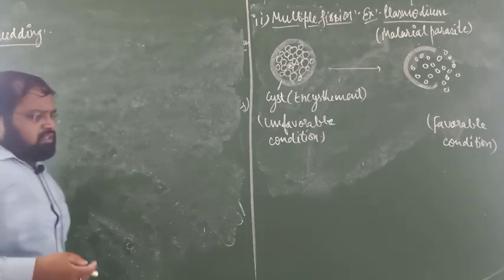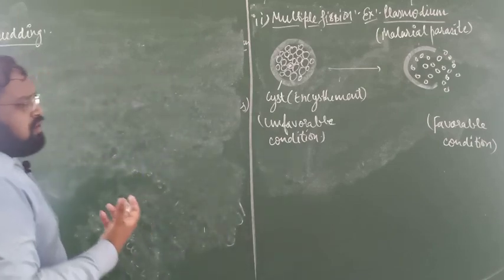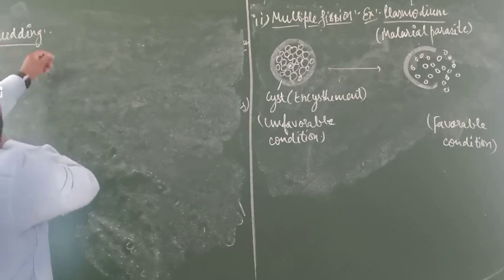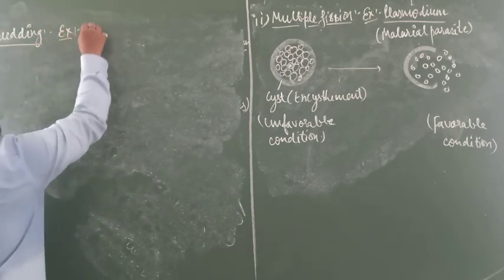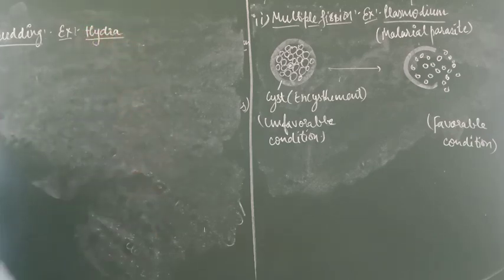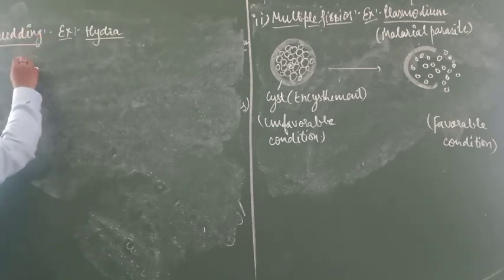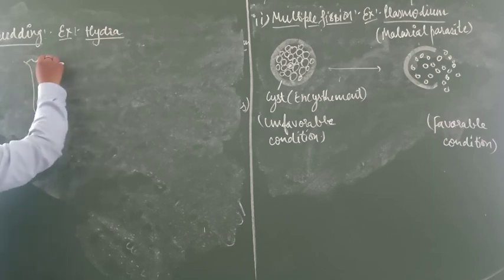Bud means kali in Hindi, that is, flower bud. The flower elongation is called kali. Okay, so the best example is hydra. The best example is hydra. Okay, suppose that this is the body of hydra.